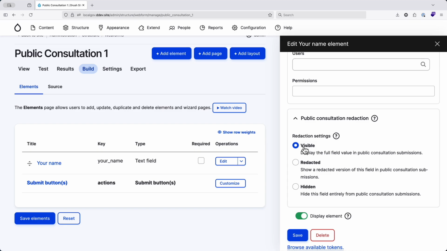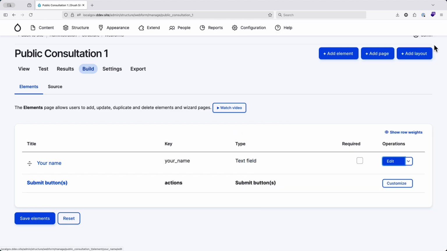So do you want to make this field visible to everybody? You would do that for maybe the response itself. Do you want to make it redacted? You'll do this for personal information, so you'll probably redact the name field and the email field and the phone number field, any of this kind of personal information. Or do you want to make it hidden, so that the information that goes into this field will never be shown to anybody on the front end?